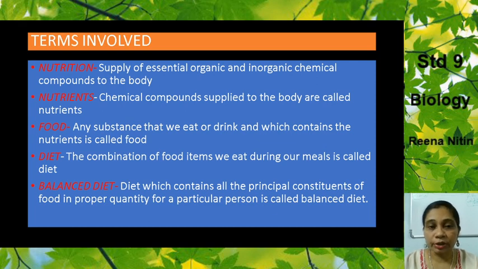Now, what are nutrients? The chemical compounds supplied to the body are known as nutrients. So when we take an adequate amount of chemical compounds, then our body becomes rich in nutrition, and then we are said to have been taking the nutrients. So these substances are known as nutrients.